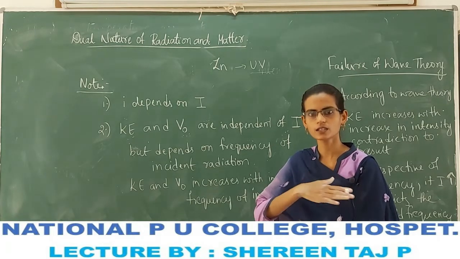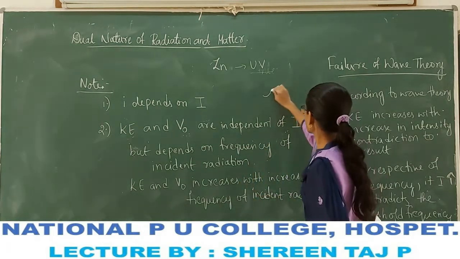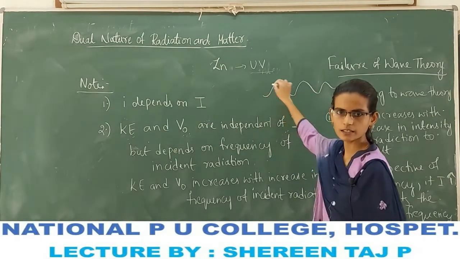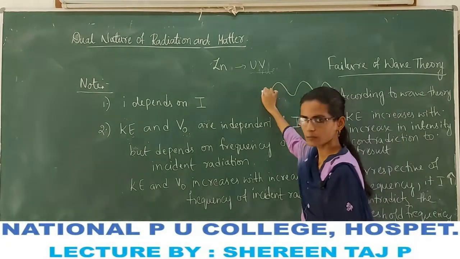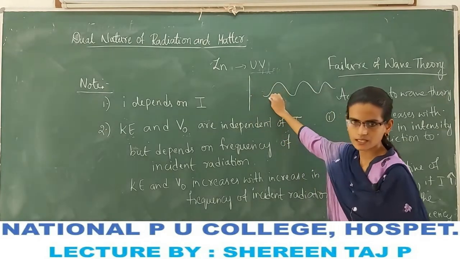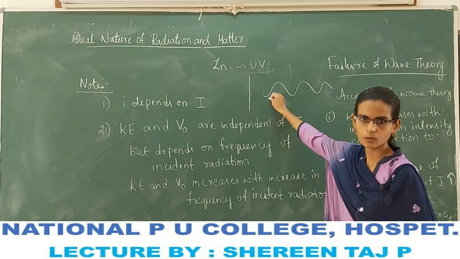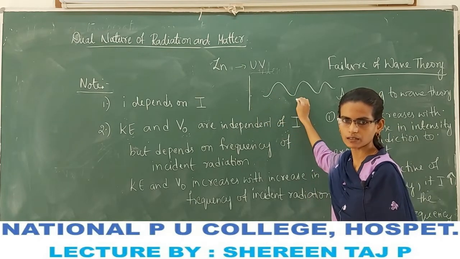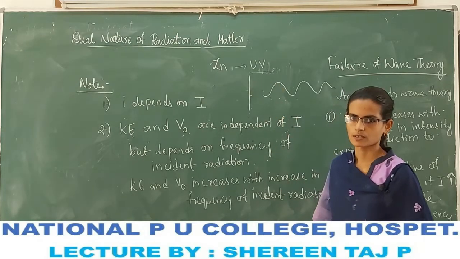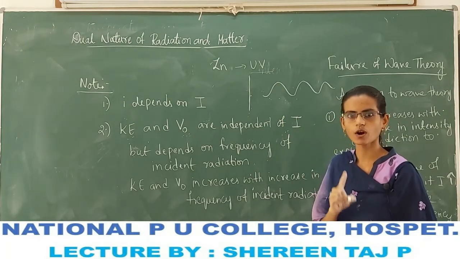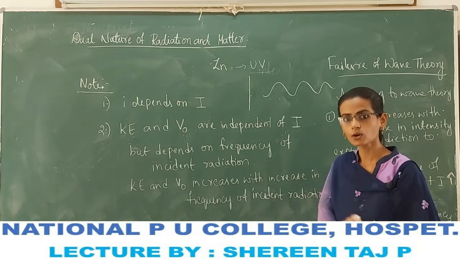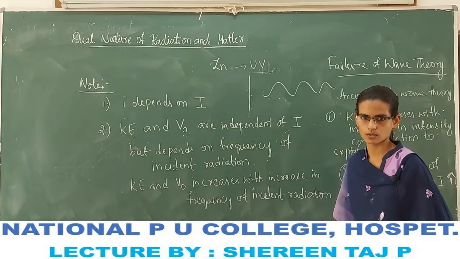Because the energy of the radiation is continuously distributed, electrons take some time to absorb the energy from this radiation and get emitted from the surface. But that is not true. This is a contradiction to the very first experimental result, that the photoelectric effect is an instantaneous process.